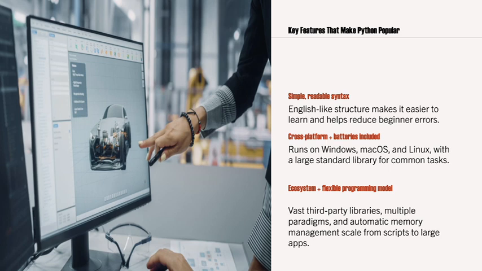Next one is cross platform plus batteries included. Cross platform means it will work on different platforms. Even if you take the same Python code on different platforms like Visual Studio Code, PyCharm, or Google Colab, if you run the same code it will give the same output.